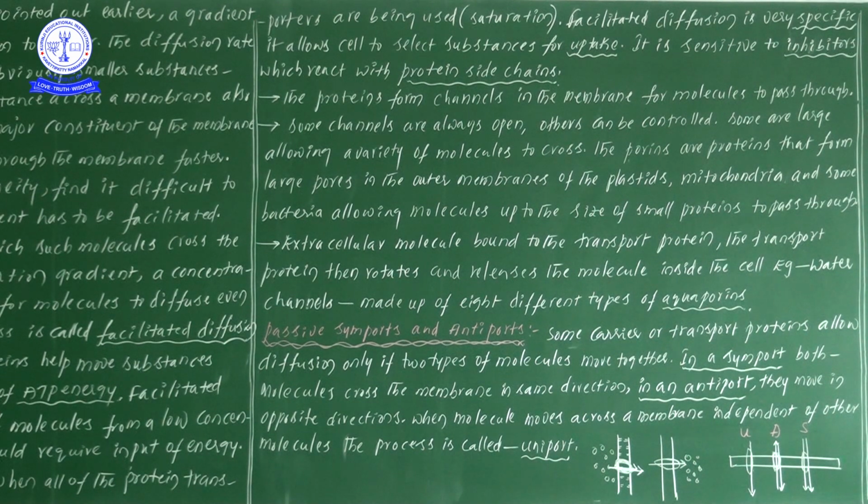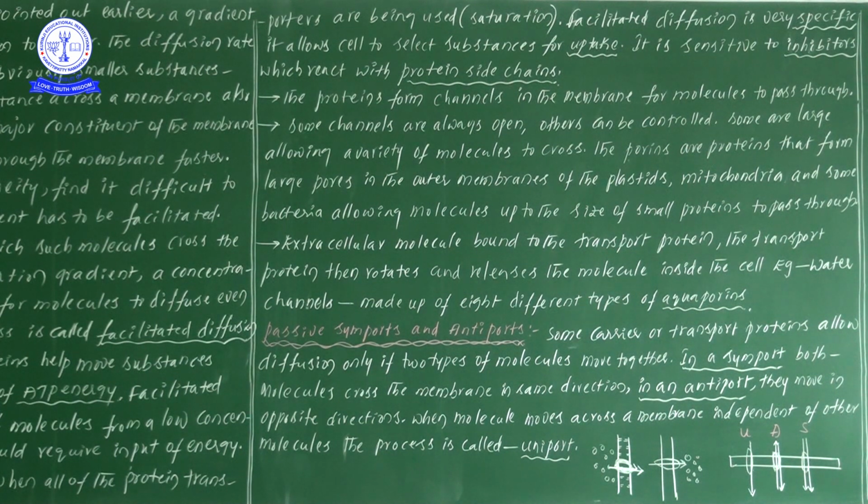So when these proteins are present in the membrane, definitely this process will be sensitive to inhibitors. These inhibitors react with the protein side chains, I told you, no? So inhibitors will go and make bonds with the protein side chains, and automatically the work will be affected.